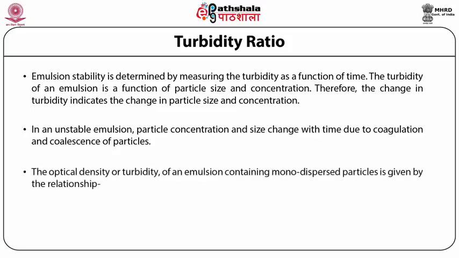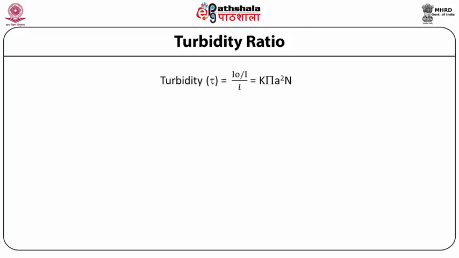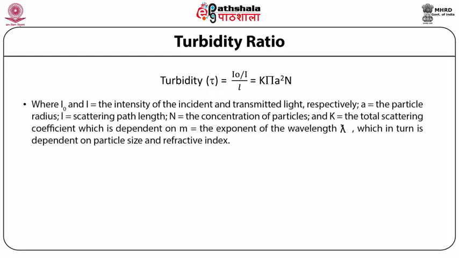The optical density or turbidity of an emulsion containing monodispersed particles is given by the relation: turbidity is equal to the incident light divided by the transmitted light, whole divided by L, which is equal to K pi A square N. In the equation, I naught and I are the intensities of the incident and transmitted light respectively.